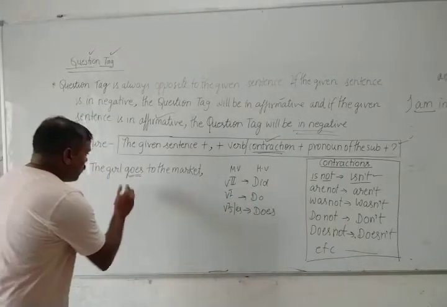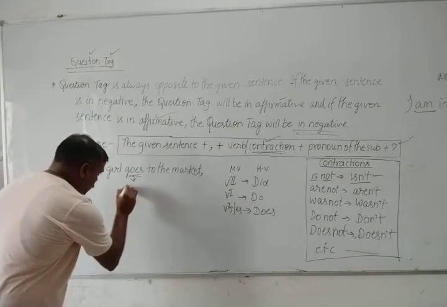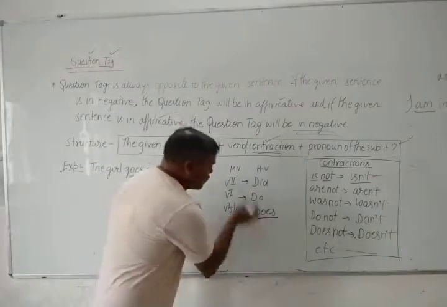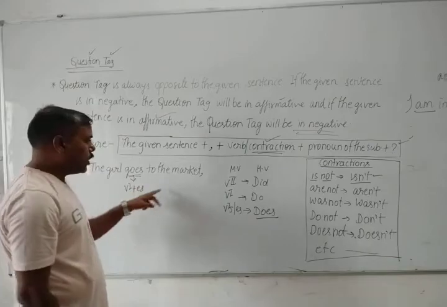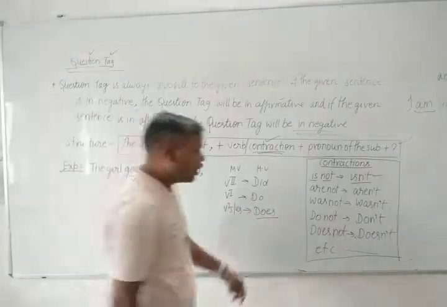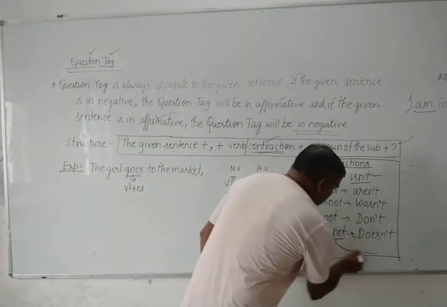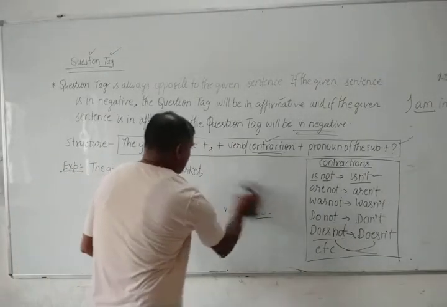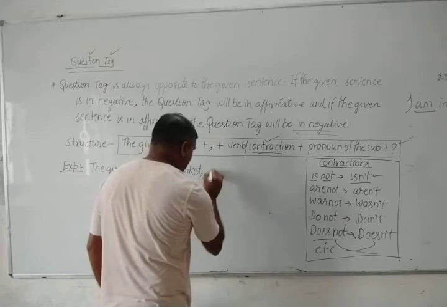In this sentence, we have goes. What does it mean? First form plus es. So what is the helping verb? Does. That's our helping verb. And you have to use the negative of does. What will be the negative of does? Means contraction. That is doesn't. Now, the contraction of this one is doesn't.